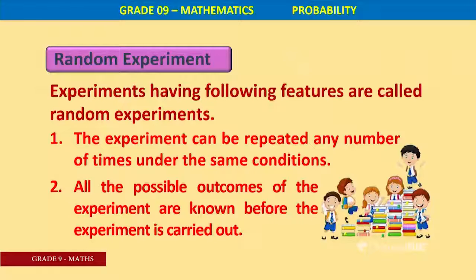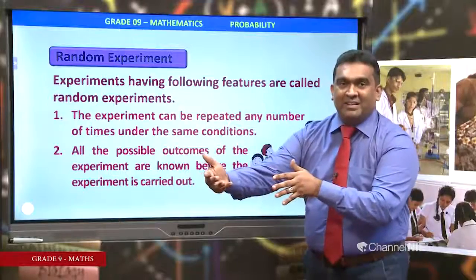Here, all the possible outcomes of the experiment are known before the experiment is carried out. We know all the possible outcomes, outcomes meaning results of the experiment, before the experiment is carried out. Consider tossing a coin, you know the results, getting head or tail.